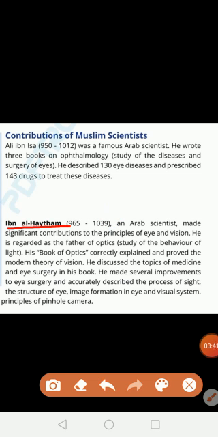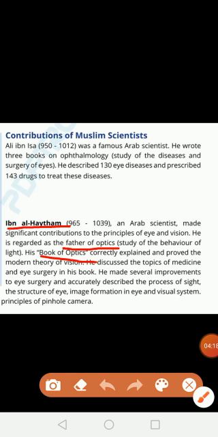His famous book is the Book of Optics, in which he explained and proved the modern theory of vision, and he discussed the topics of medicines and eye surgery in his book, and he also made several improvements to eye surgery